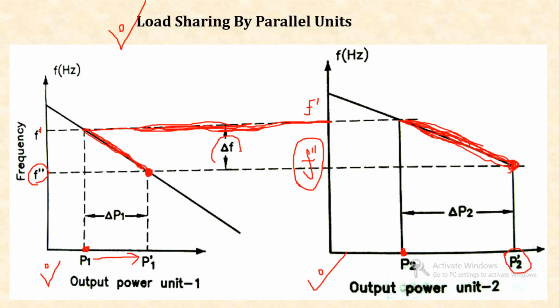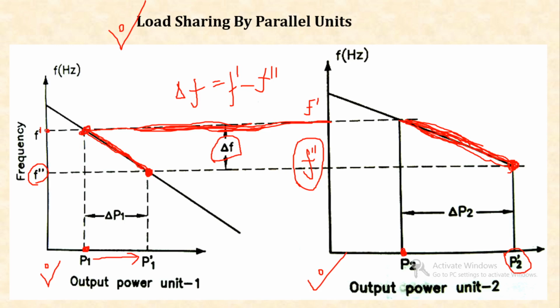So, the change in frequency for this condition will be delta f, that is equal to F dash minus F double dash. This is the governor characteristics for parallel units. They will maintain their stability at a common frequency.